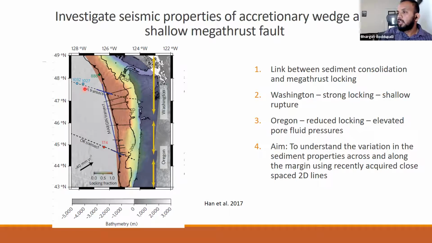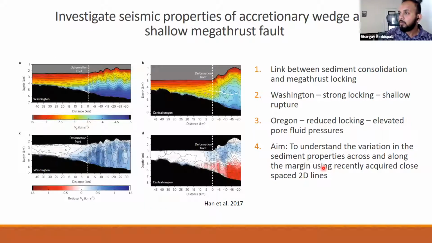However, these profiles were quite far separated, and there were only 3 profiles. So with this new data set, I aim to understand the variations in sediment properties across and along the margin using more closely spaced 2D lines.